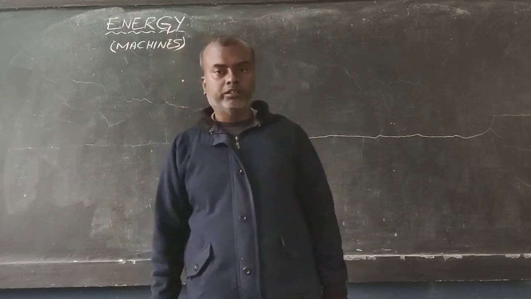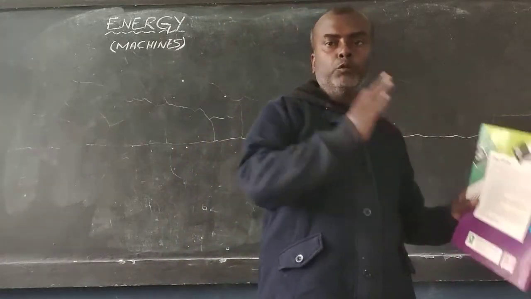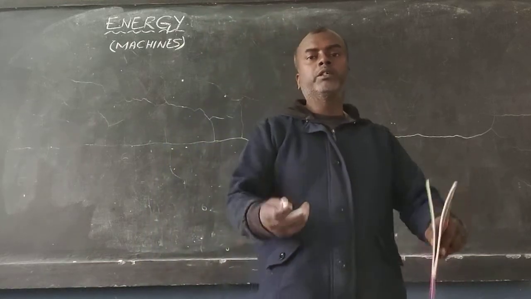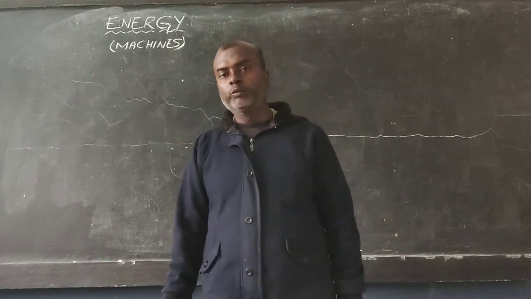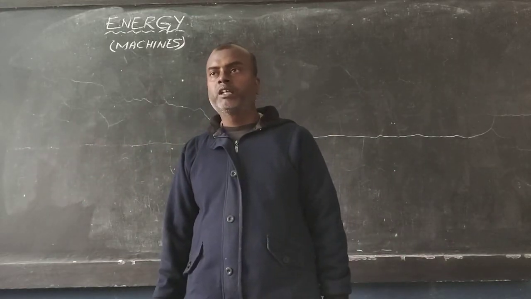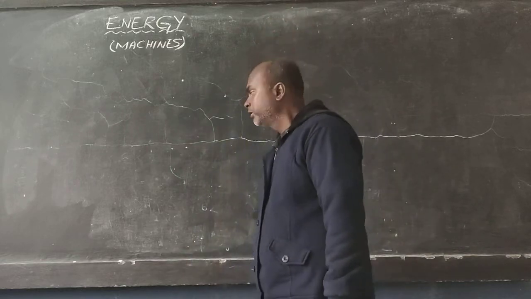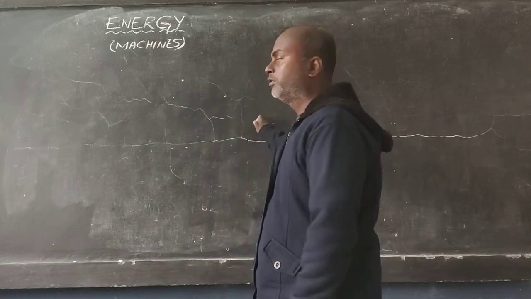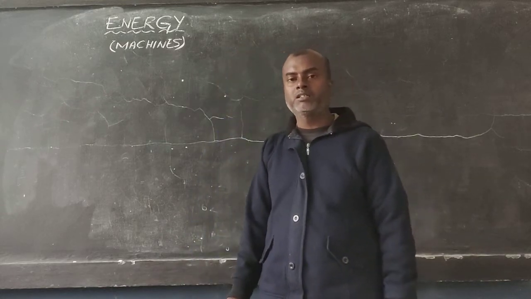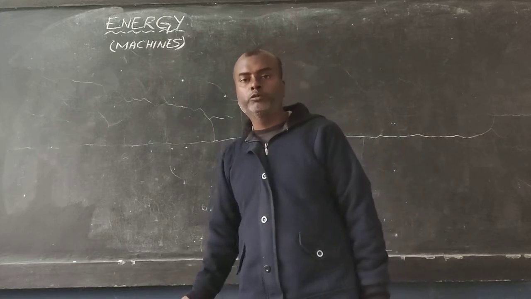Now, when is work done? Work is done when an object moves from one place to another. So some force has to be given to that object which makes it move from one place to another. You might have heard this illustration before also. No matter how much I try to push this wall with all my force, with all my might, I will not be able to move this wall a single inch.